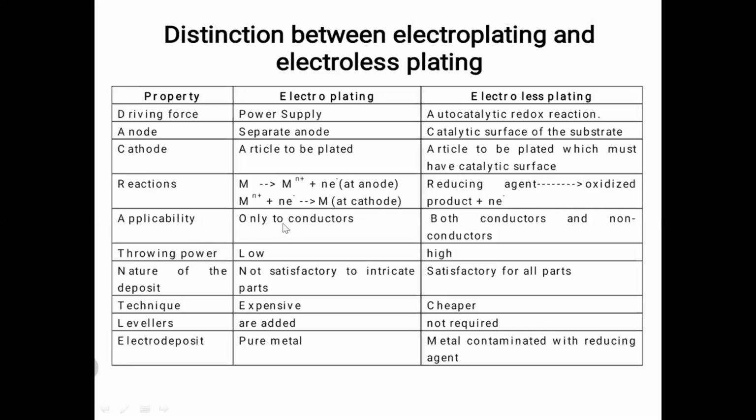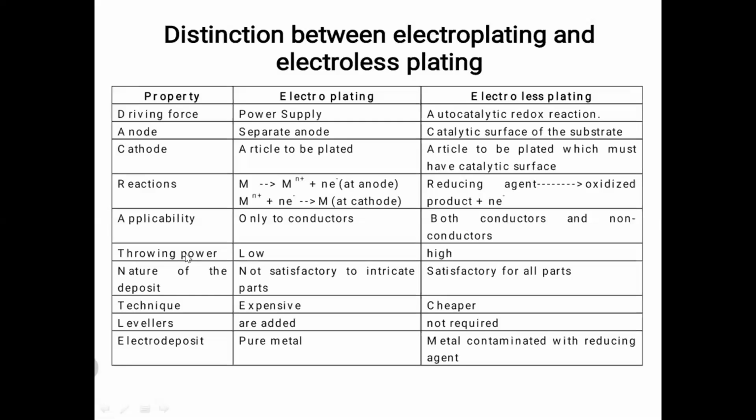Applicability. Electroplating is applicable only to conductors. The substrate or cathode should be a conductor. Only then is it possible to deposit a layer of metal over the substrate. Otherwise, if it is not a conductor, it is not possible to deposit, because the driving force is the power supply. Whereas in electroless plating, we can use conductor, semiconductor, or non-conductor, meaning insulator. But one condition: if the material is an insulator or non-conductor, you need to activate the surface using a catalyst in order to get a uniform, best deposit.